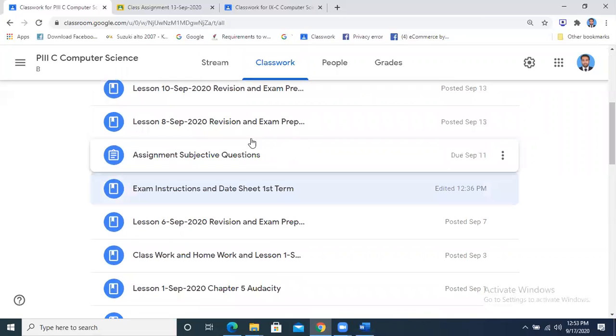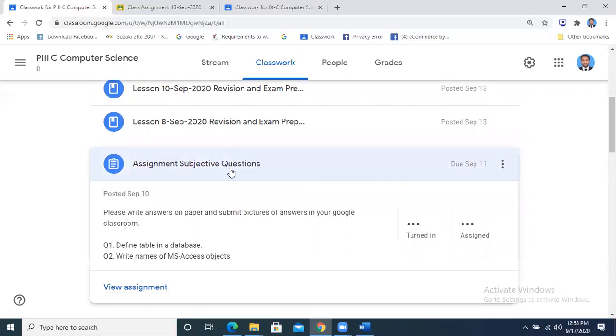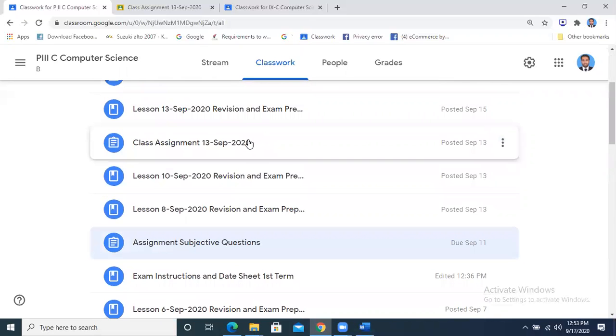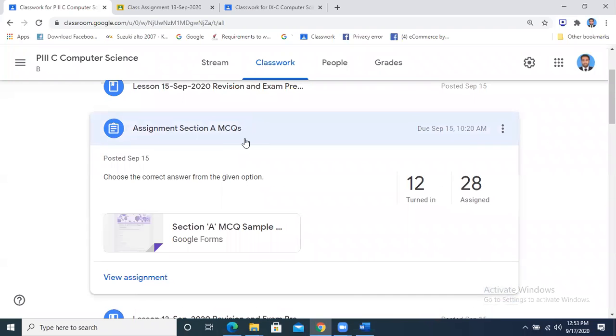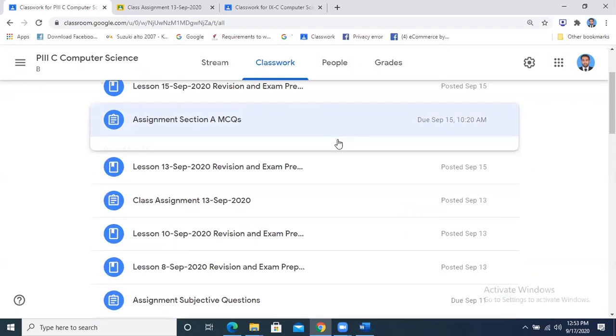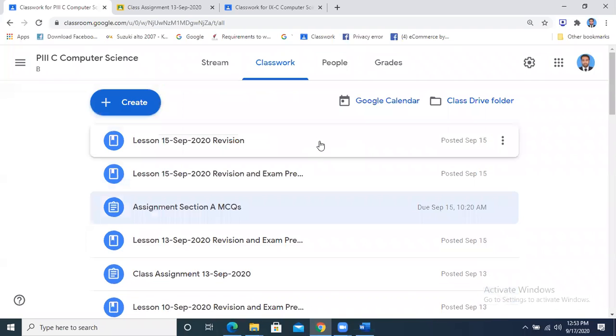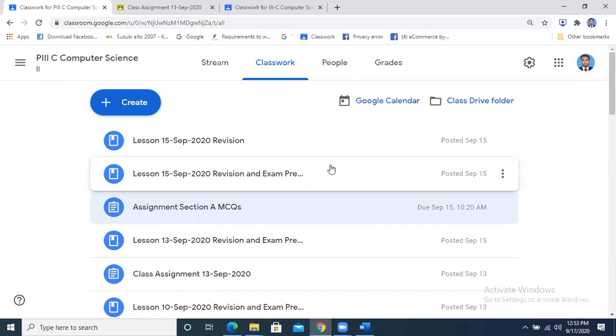Just like I gave you the example, a subjective question paper and an objective question paper, in this way we are going to have our exam. On the day of the exam, you will see the post, you will go there, and you will attempt it. This thing is now quite clear and simple. Okay, ji, now this is clear. Yes, sir. Any other question, kindly, because we have got about 1 minute left now.